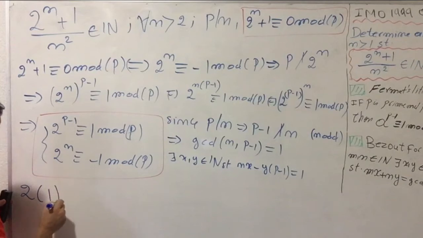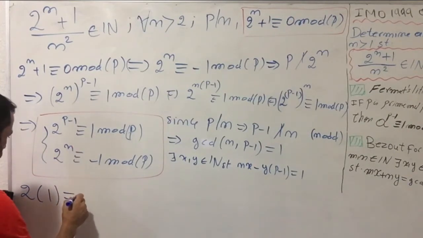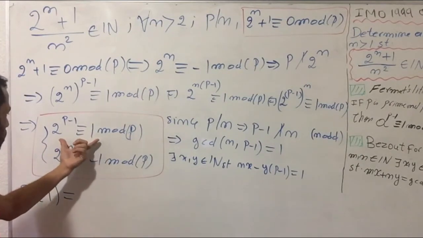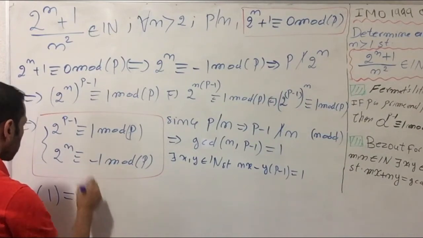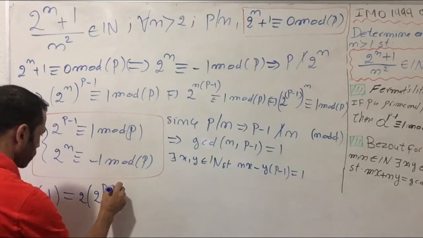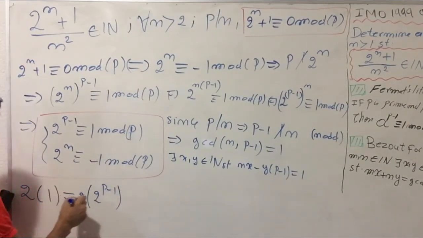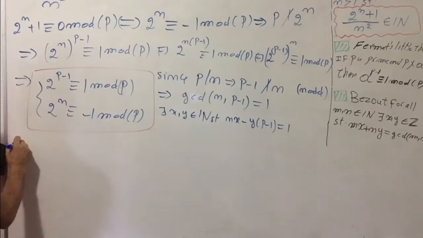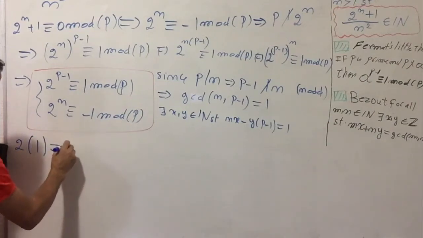Multiply by 1. I'm going to replace the number 1 by this equation. Also I'm erasing 2 multiplied by 1 equals 2.